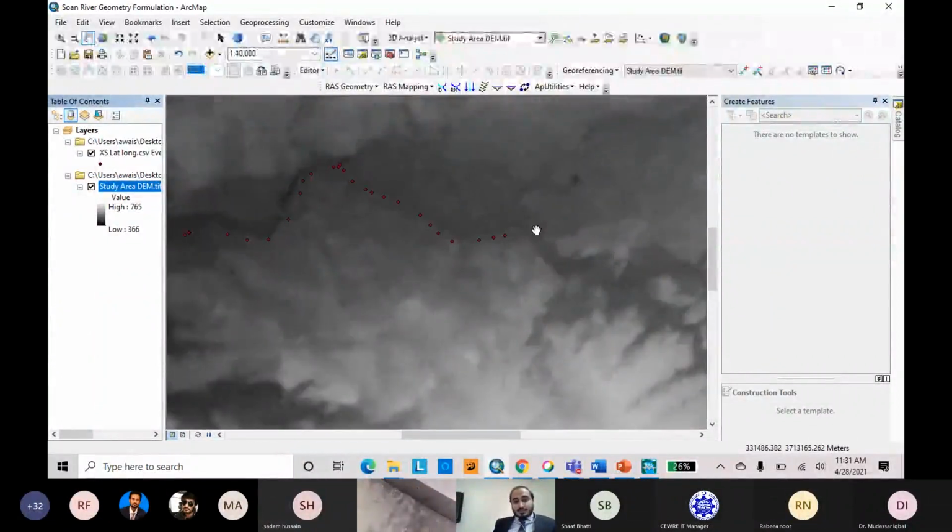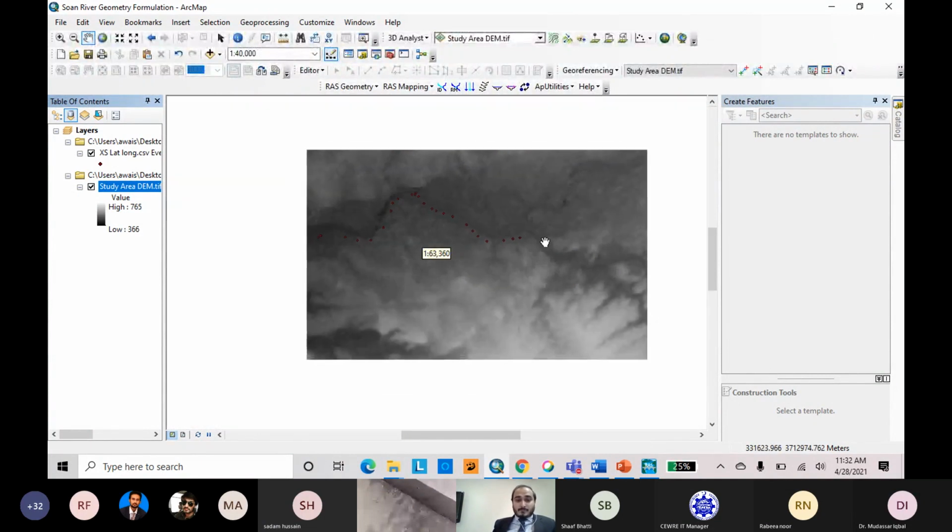You can see that this is the left side of the cross section, because we have to develop our cross section from left to right. In ArcGIS, if you develop your cross section from right to left, then HEC-GeoRAS also reads it as from left to right, because their node points end there. So this is our left side of our river bridge.